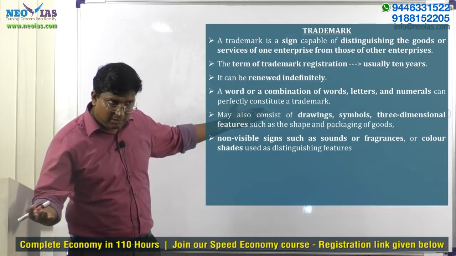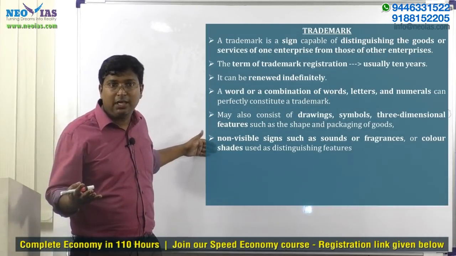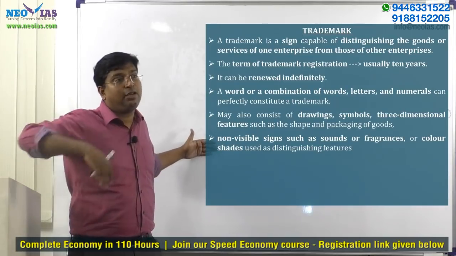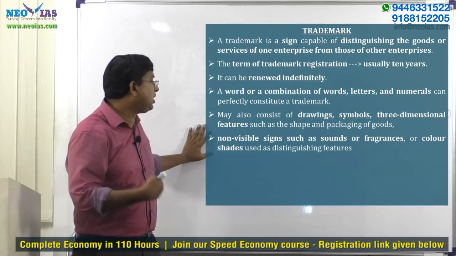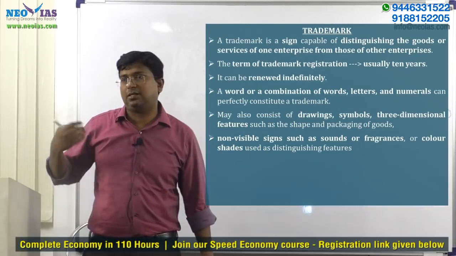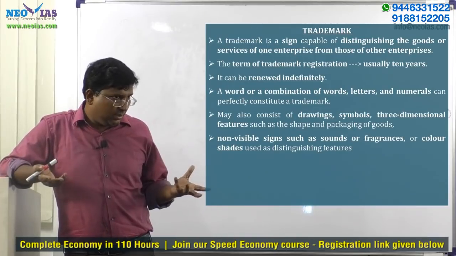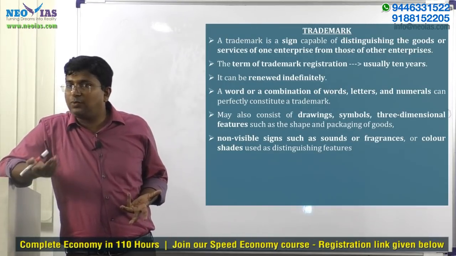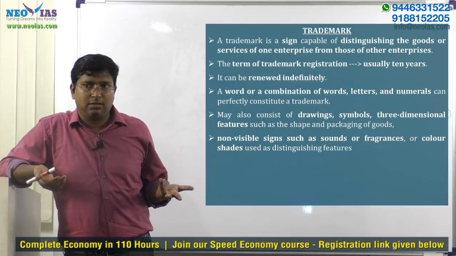That also can be a trademark sign. And not only visible signs, even non-visible signs like sounds or fragrances or color shades can be used as trademark. So trademarks can be anything, visible as well as non-visible signs like sounds or fragrances. So keep this in mind.